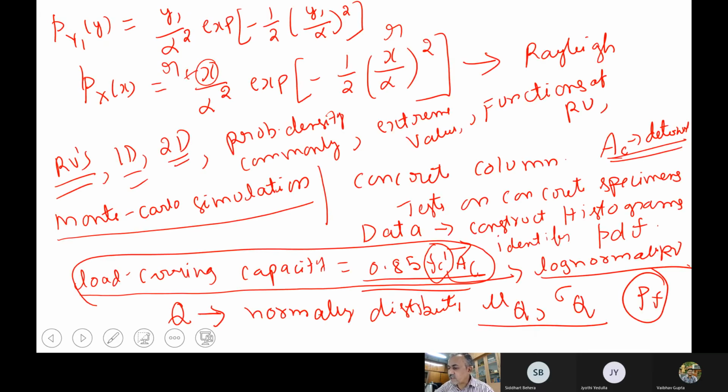So now what do you mean by failure here? When the column will fail, what is the function that we have to write here? Resistance is 0.85 times FC dash AC, and load is Q, which is normally distributed. So when will it fail? What is the mathematical equation? How to write this one? See, we have load and we have resistance. Resistance is R, load is Q. Now, what do you mean by failure?